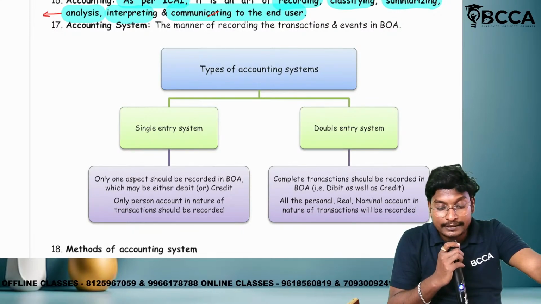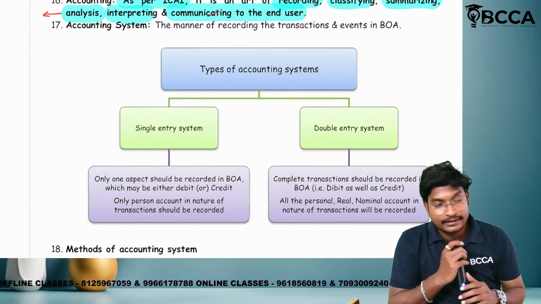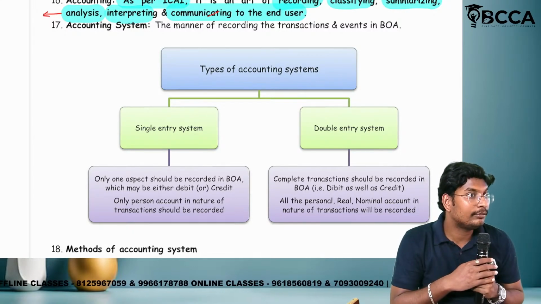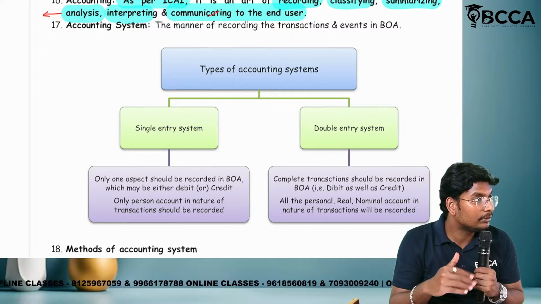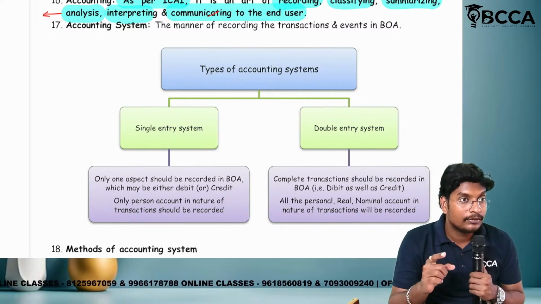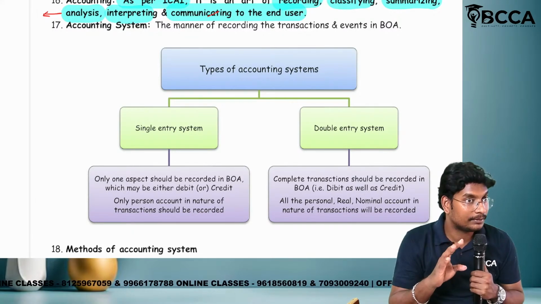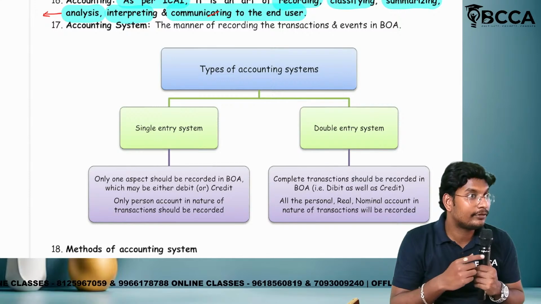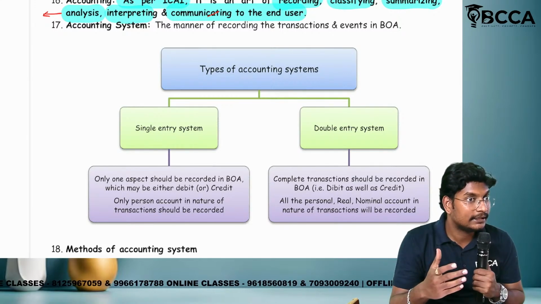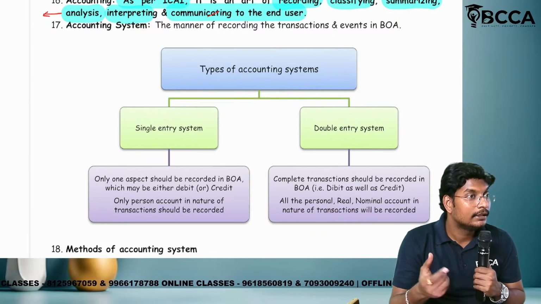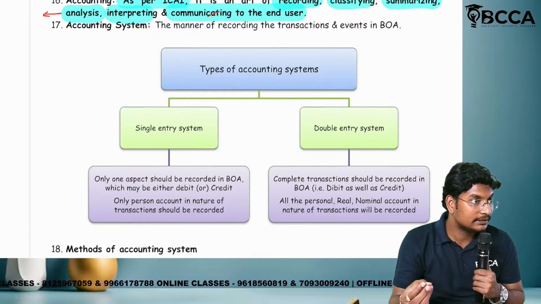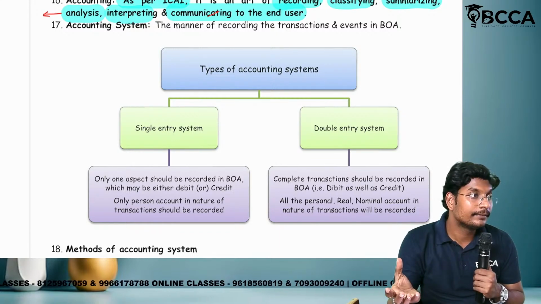It is the manner to record the transactions and events. What is the meaning of manner? How to record. I have already discussed it. In recording there are 4 concepts. How to record means entry format, and that entry is called a journal entry. Where to record means the journal book. When to record means on a daily basis.